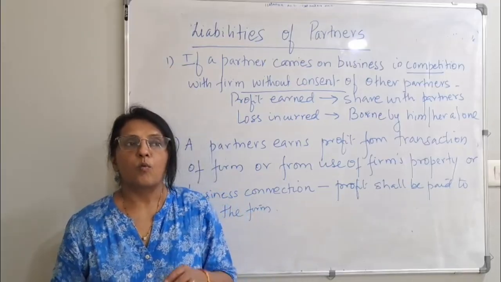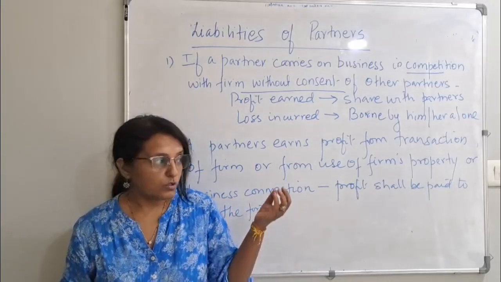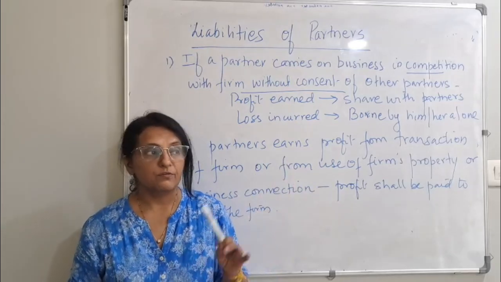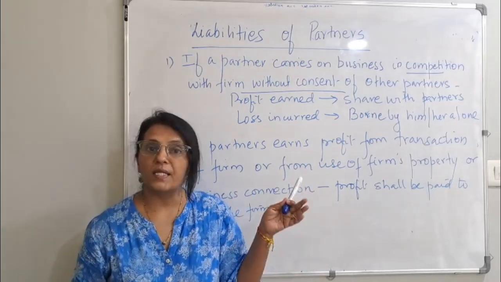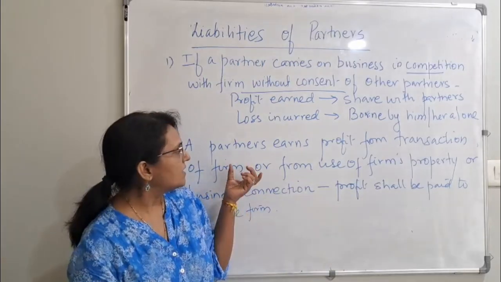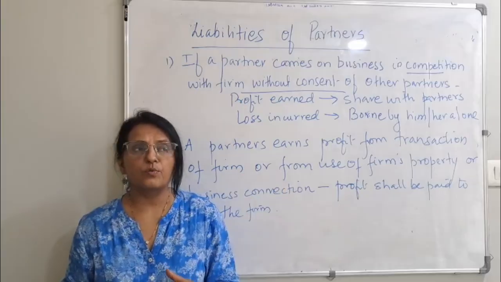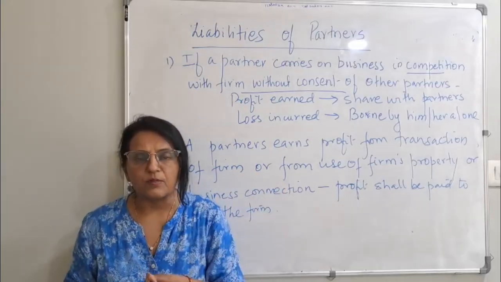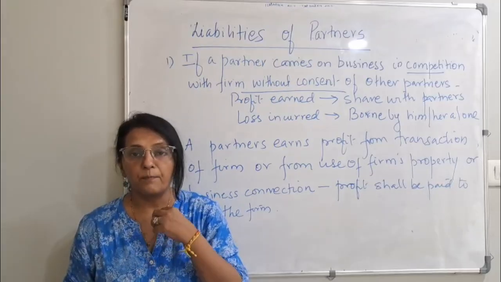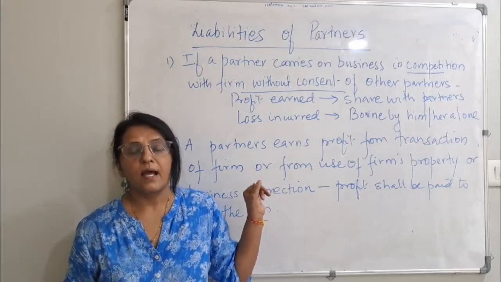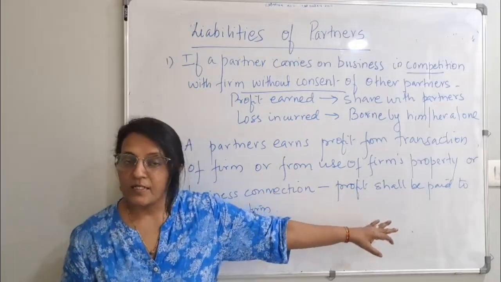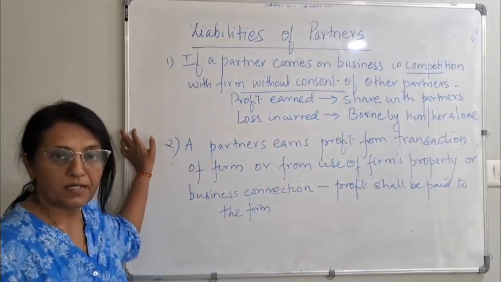Now in this case, whatever money you're making from that use of this property, that income has to be shared with the firm. If she's taking dancing class and she's making money out of it, then that will be shared with the firm. Or if you're using the name of the business, wherever you go, you're taking the name of the business and getting the business done for your own gain. This is for your own gain, the partner's gain. Then that partner has to share the profit from this gain. Whatever the gain is, it has to be shared with the firm. So these are the liabilities of the partners.